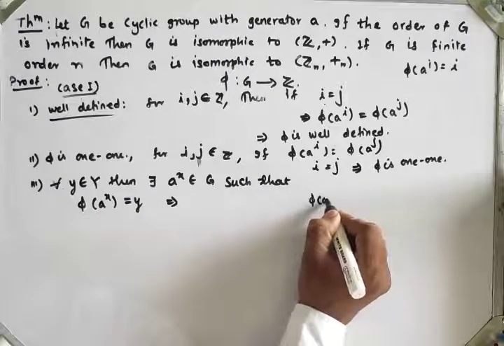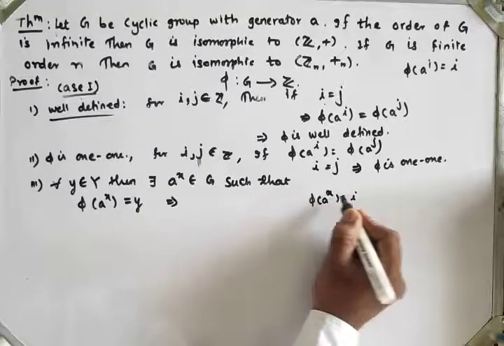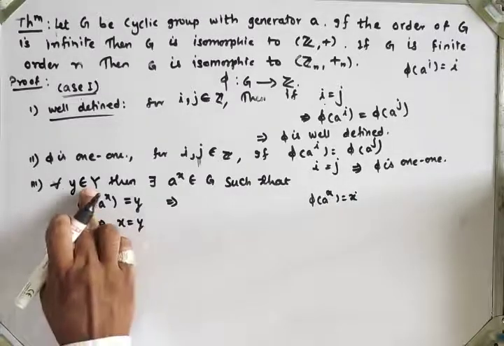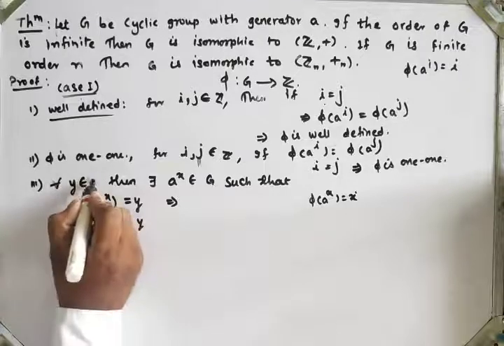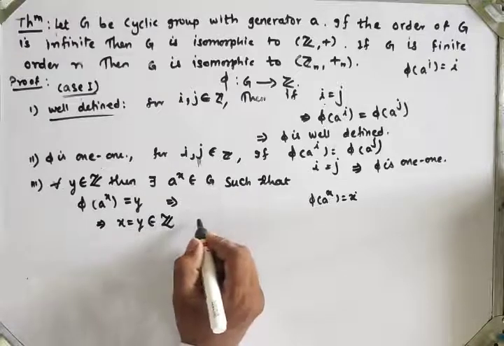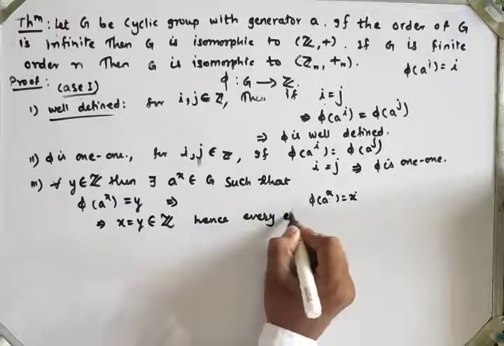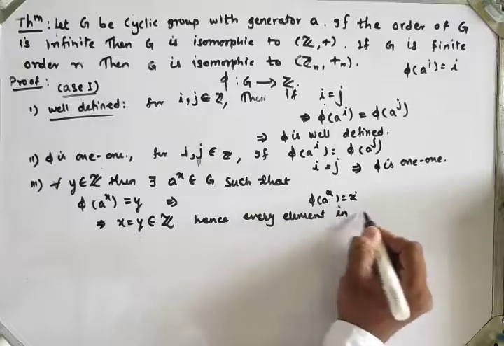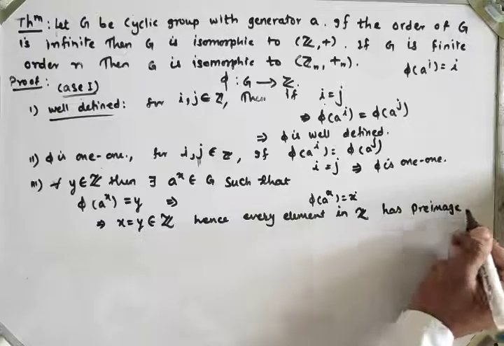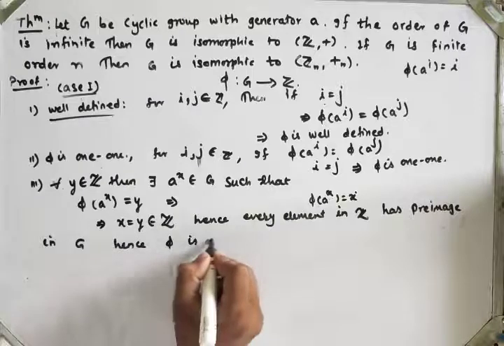We have the definition phi of a raised to i is equal to i. If I replace i by x, phi of a raised to x is equal to x. So we get x is equal to y, and y belongs to the set of integers. Hence every element in the set of integers has a pre-image in G. Hence phi is onto.